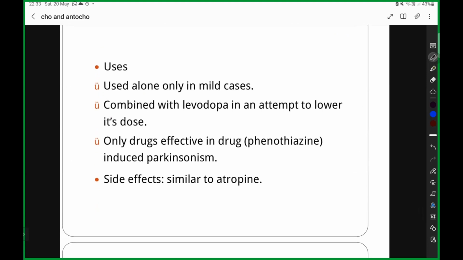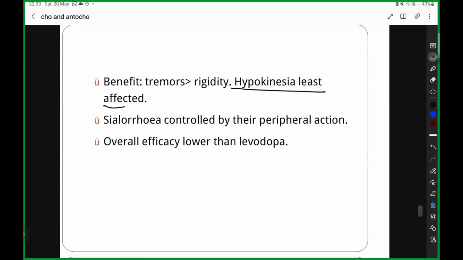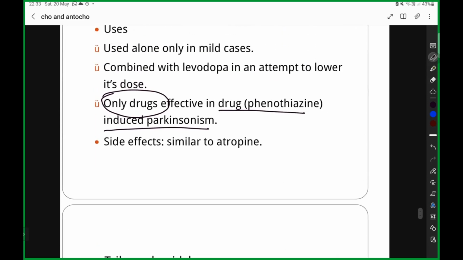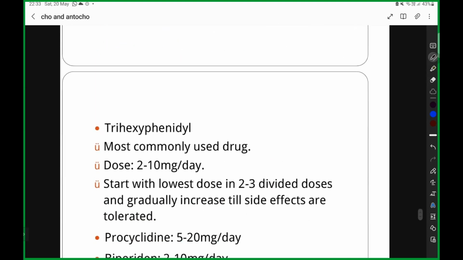இப்போ phenothiazine அந்த drug என்ன பண்ணுனா, it induces Parkinsonism. Phenothiazine induced Parkinsonismல only drug that is effective is going to be your central anticholinergic. What are the central anticholinergics that we are going to discuss in the last part of the anticholinergics? என்னன்னா trihexyphenidyl, procyclidine, biperiden. Okay, biperiden. இவங்க மூணு பேர்ல first one trihexyphenidyl. Trihexyphenidyl is a commonly used drug.